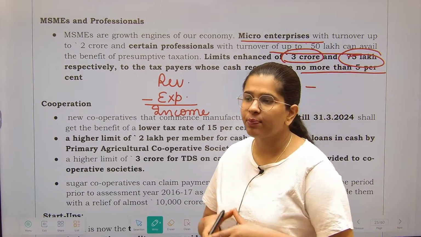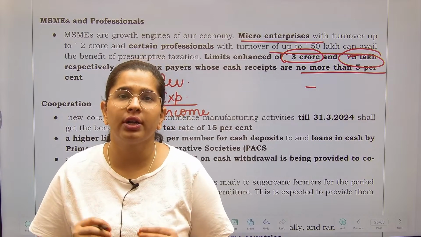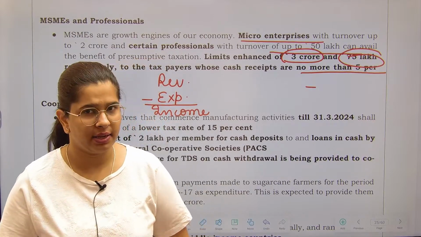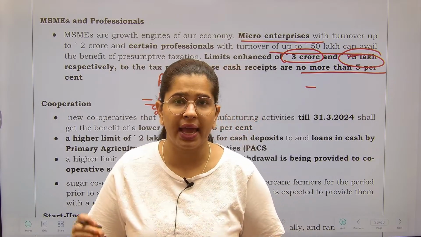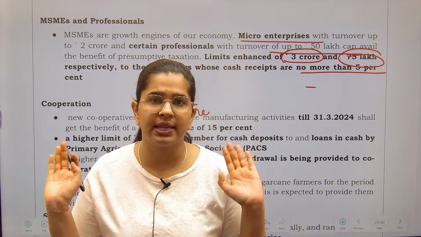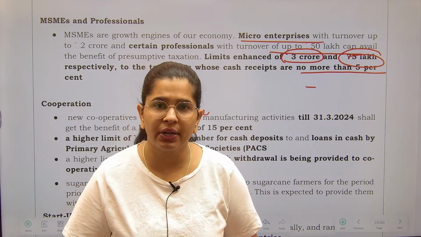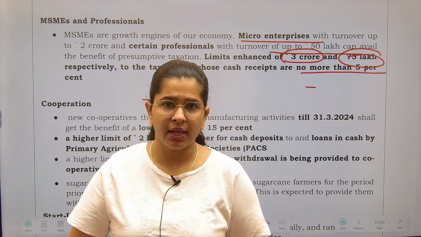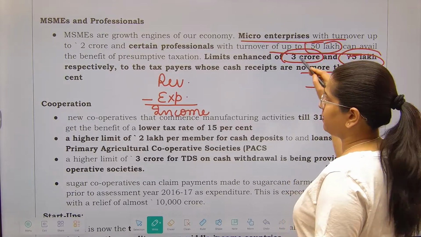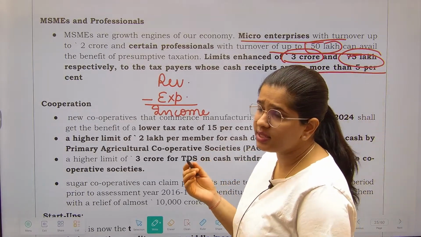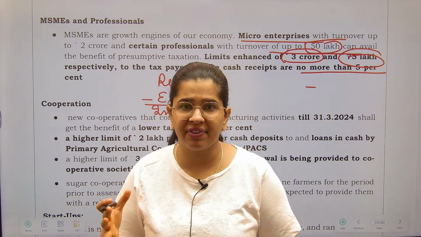If your turnover is up to 2 crores, you can just pay 8% of your turnover as a tax, and you will not have to maintain any books of accounts. This was the provision. This is called presumptive taxation. We have presumed it. And for professionals, the limit was 50 lakhs, but now the limits have been enhanced to 3 crores as well as 75 lakhs.